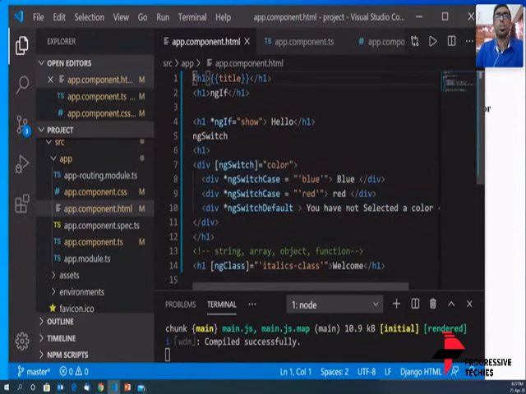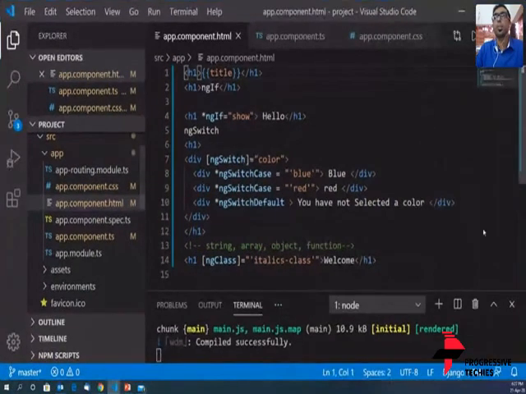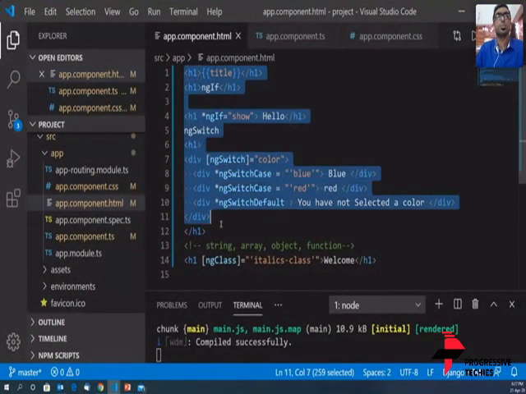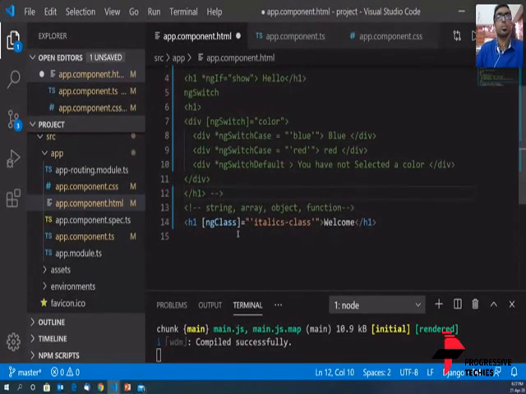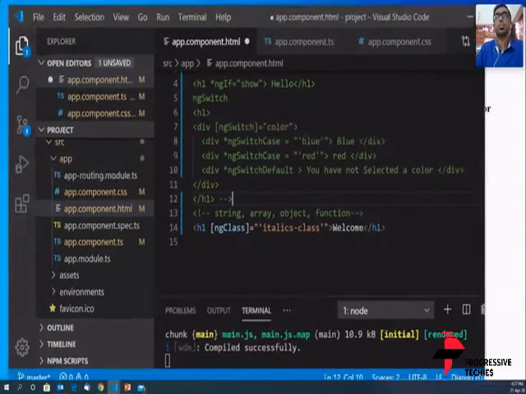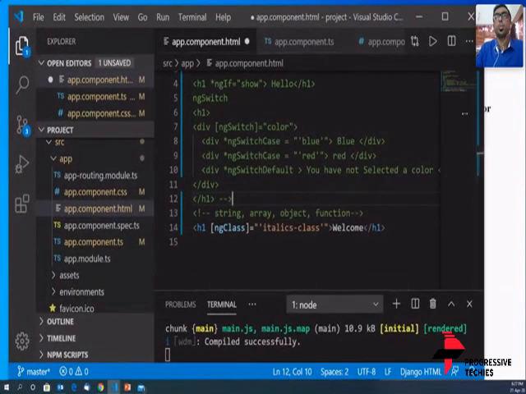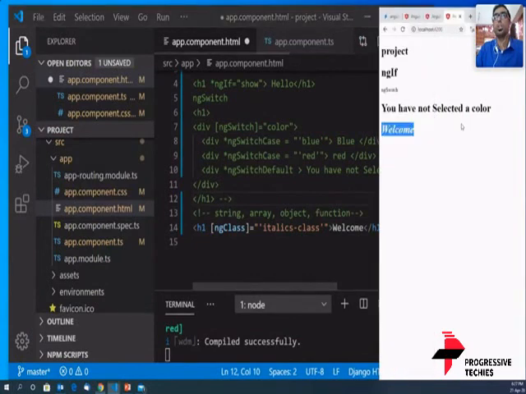Let's comment out all this, so we'll just have our focus on the welcome alone.